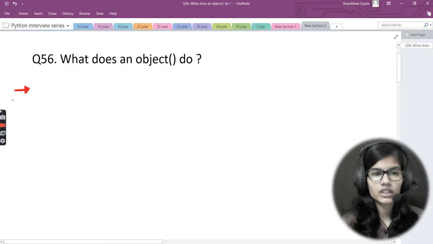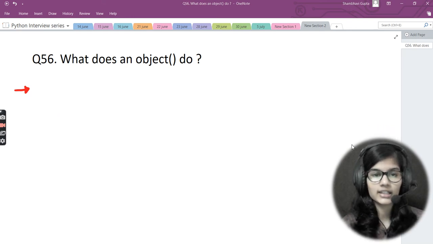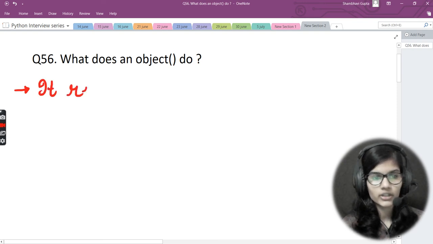So the very first question is: what does an object do? Now this object is part of classes and objects, the OOPS concept. Remember that we had already studied the OOPS concept in the Python programming language. So the question is asking, in classes and objects, what does the object do? Let's write out the answer.